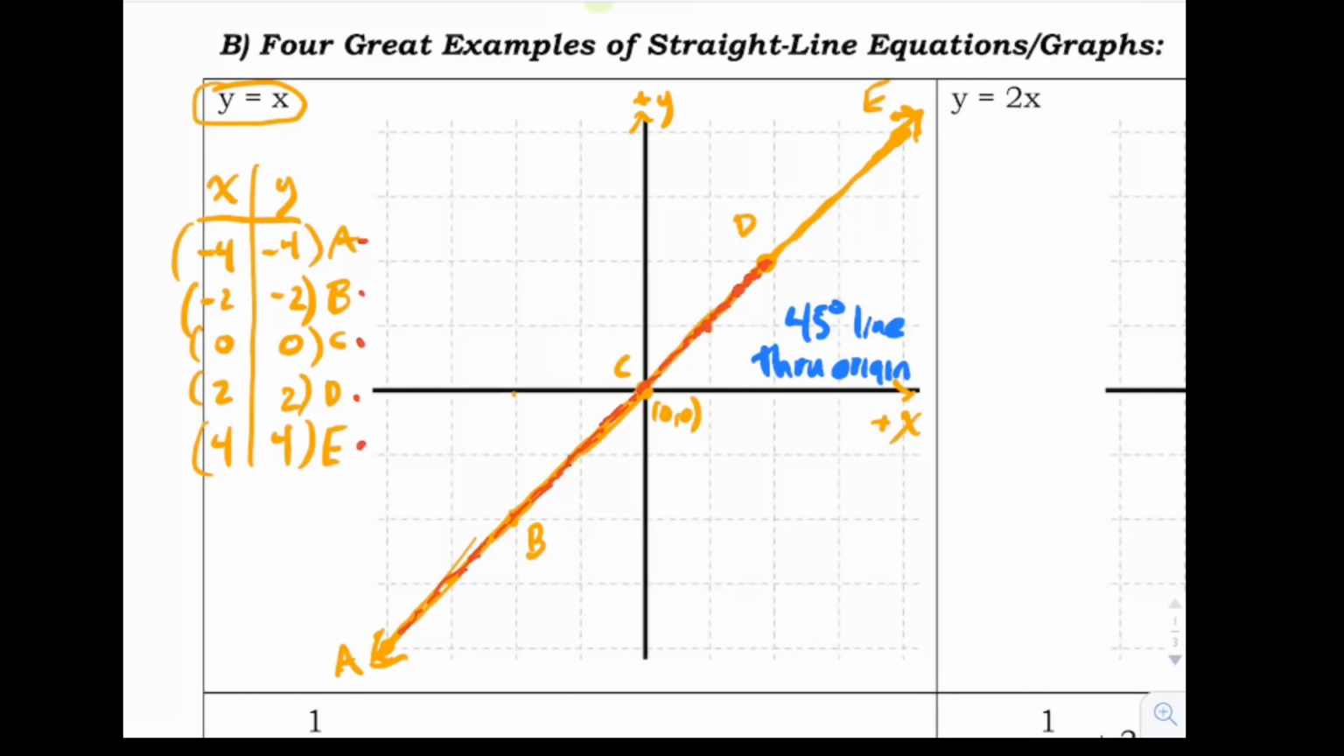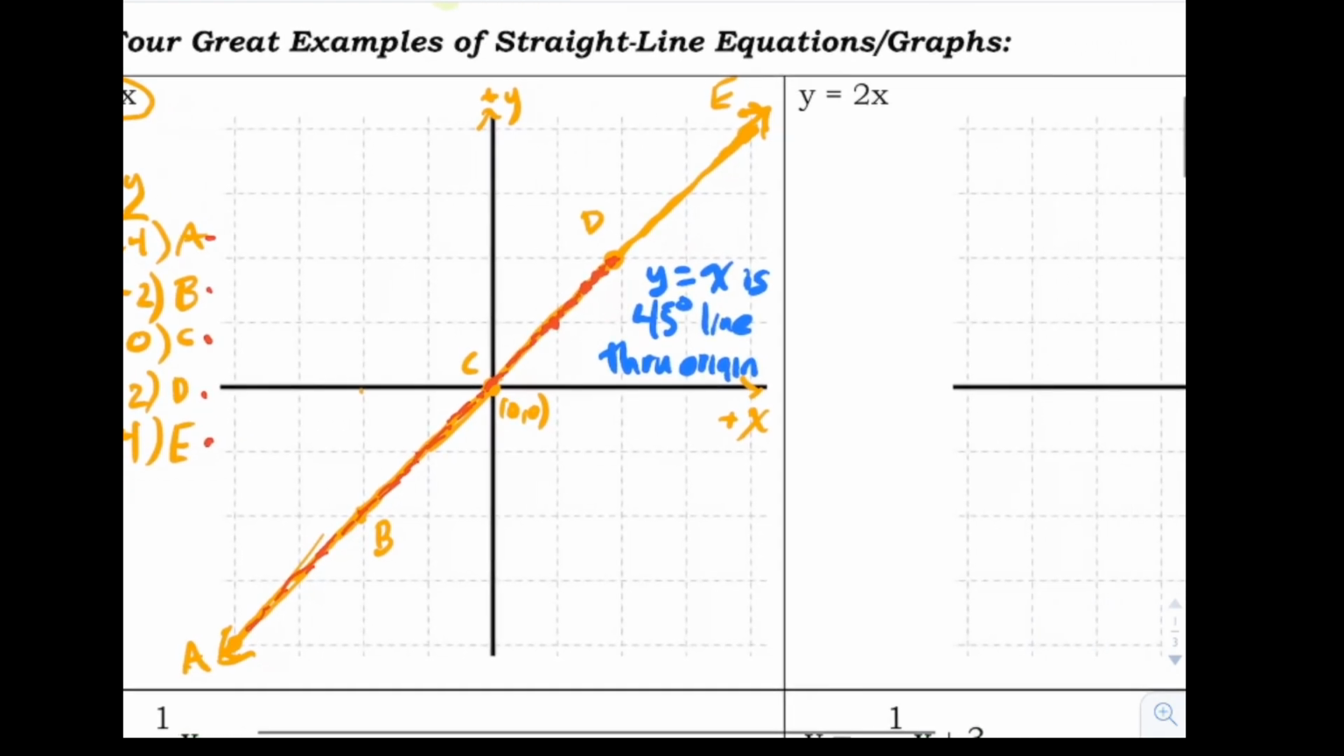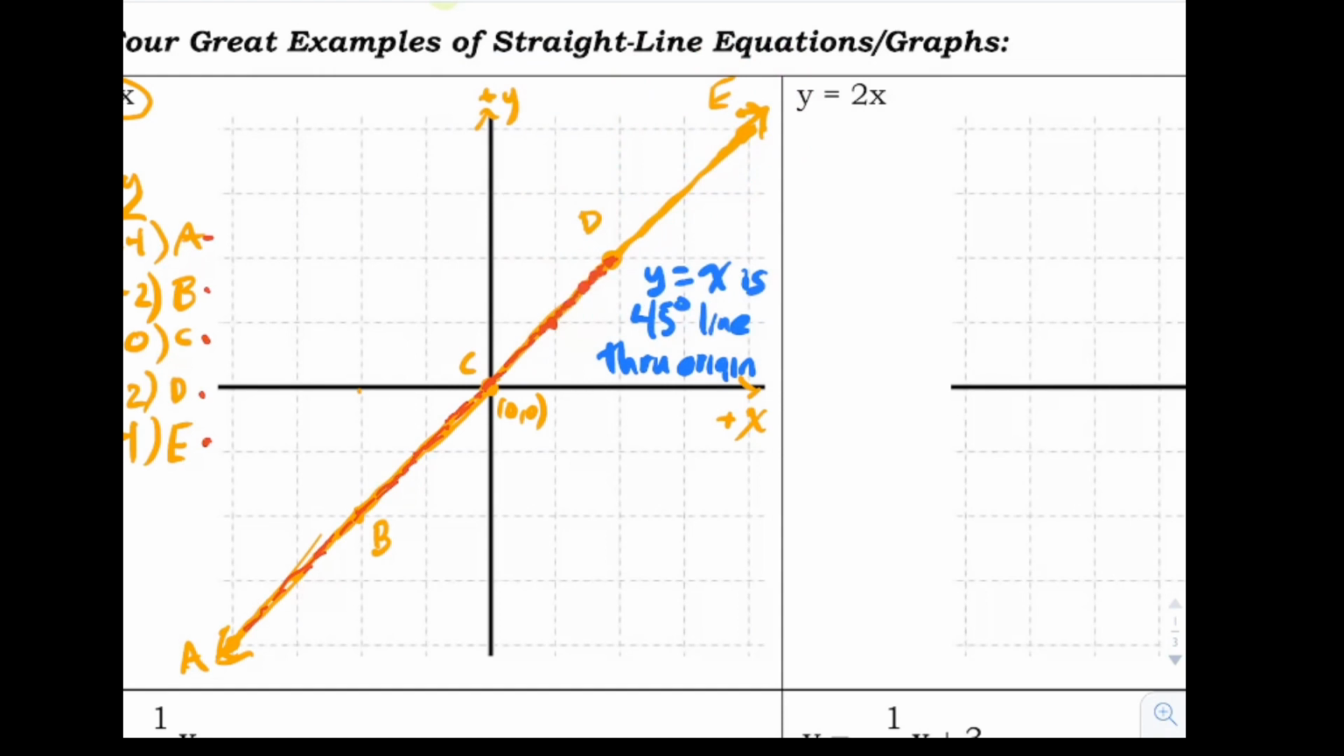There it is. Y equals x is a 45-degree line through the origin. What happens if we do this? That's a little bit different, right? That's y equals 2x.